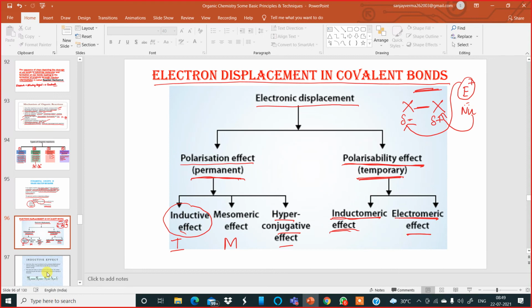If I ask the question, electromeric effect is what type of effect? Is it a permanent or a temporary effect? What should be the answer? Electromeric effect. What should be the answer? Boys, tell me.